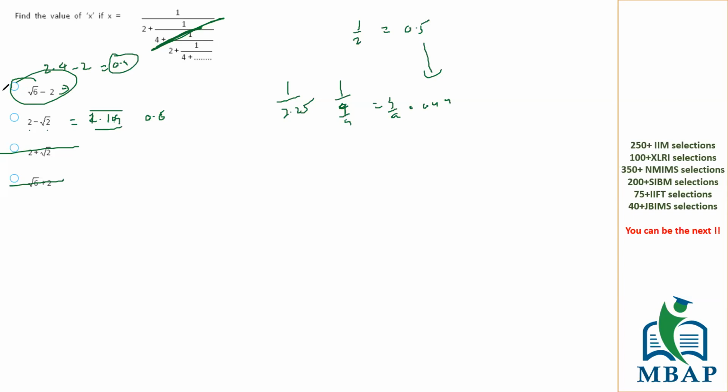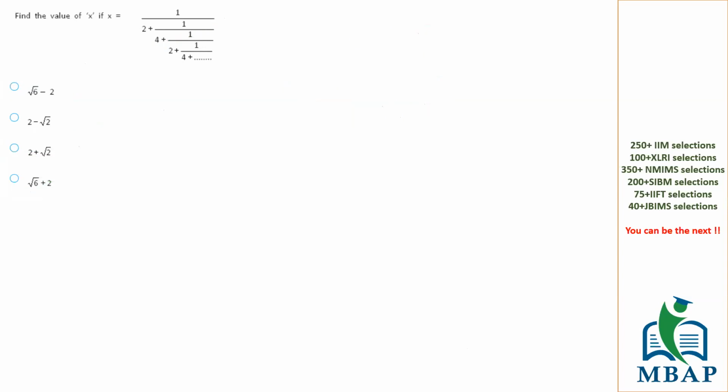All of you understood this? Yes, sir. Bhushan, you understood? Yes, sir. Sean, Amisha, both of you understood, right? Yes, sir. I'm saying we found the approximate answer. The approximate answer will be less than 1 by 2, close to 1 by 2, but less than 1 by 2. There's only one option which is fitting into the range. Other options are very far off. So we are marking option number 1.